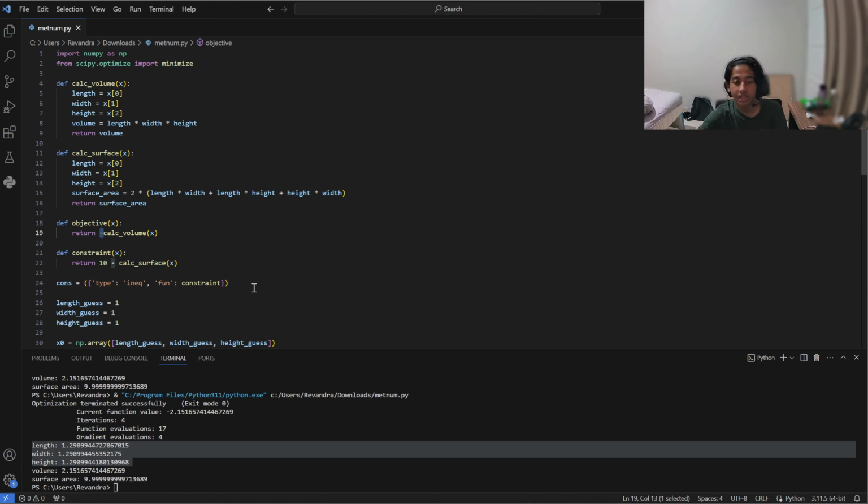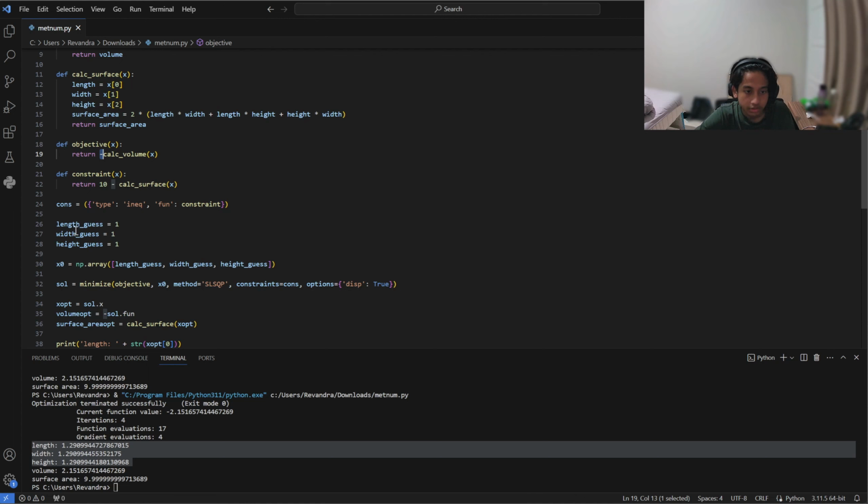If we write the negative in front of it, it will automatically calculate the maximum of the volume. Then we make an initial guess. Because it's a prism, it has the same length, width, and height, so I will guess it as 1. And then we make an array.